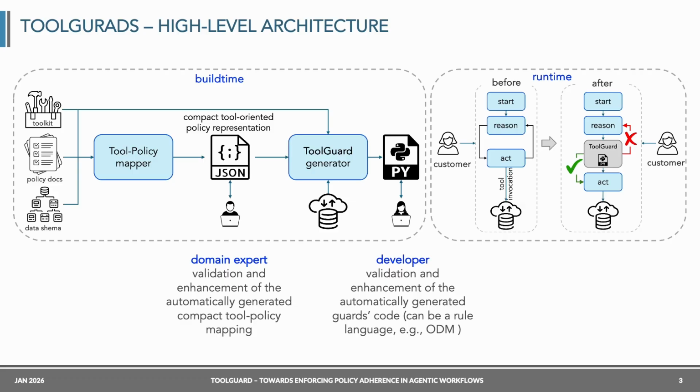Our approach enforces policy adherence in agentic workflows through a two-phase process: build time and runtime. An offline build time step automatically maps policy fragments to the relevant tools and generates policy validation code. The validation code is then deployed at runtime. After reason and before act, we make sure the tool call complies with the policy.